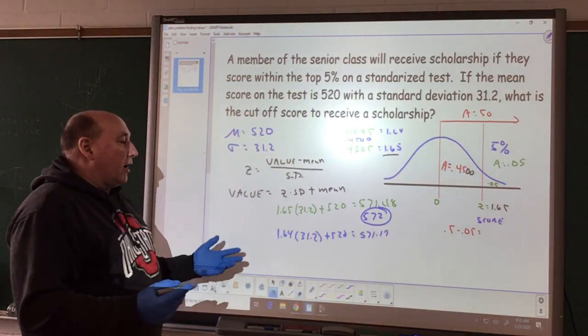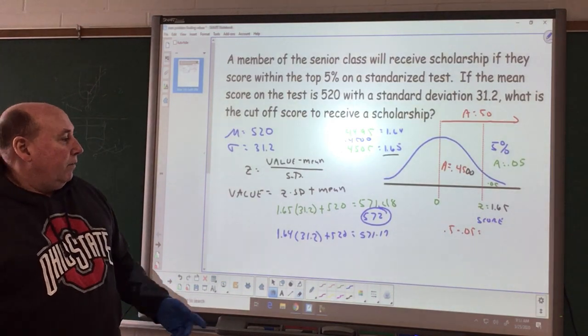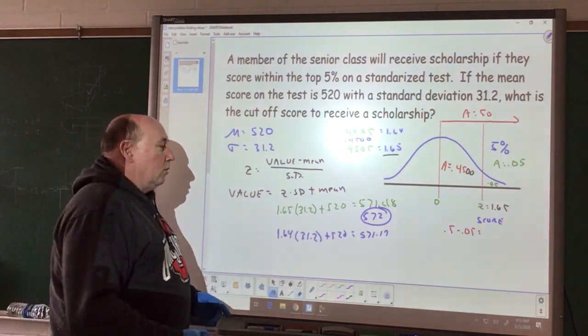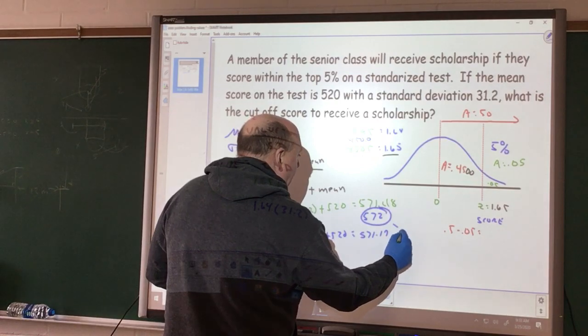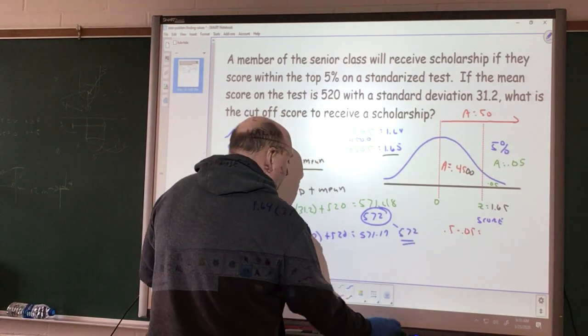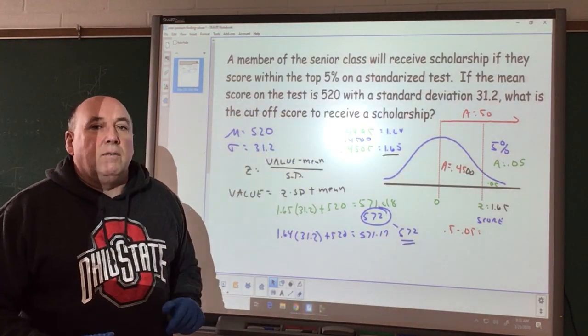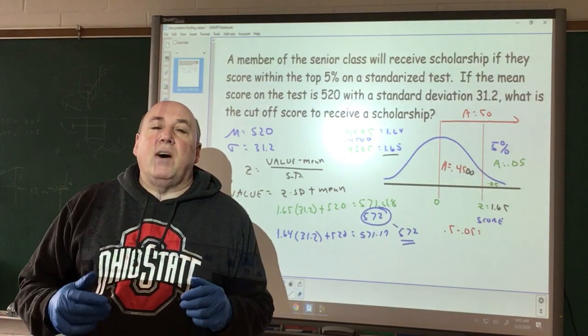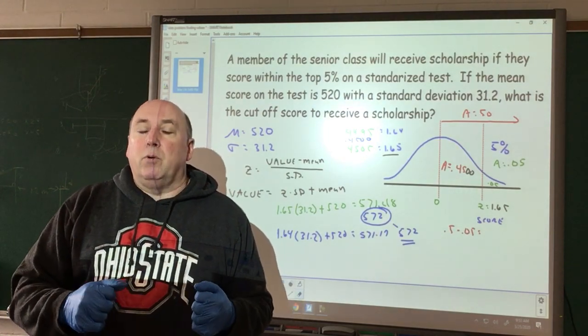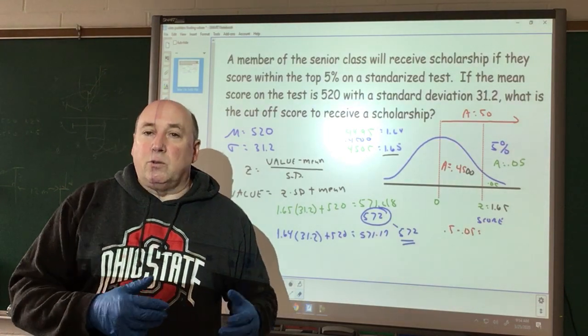As you can see, it's not going to be that much of a difference. So our score still is going to be 572. If I score 572 on this, I'm going to be in the top 5% of the people who took this test, and that's what we're looking for.